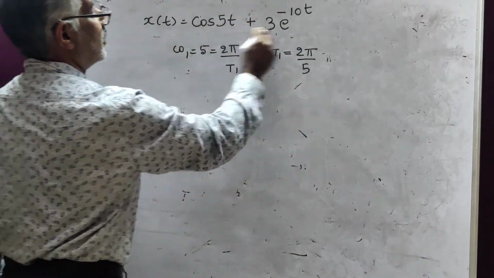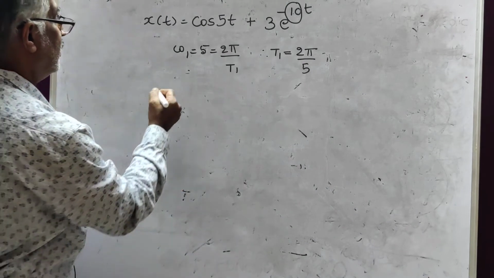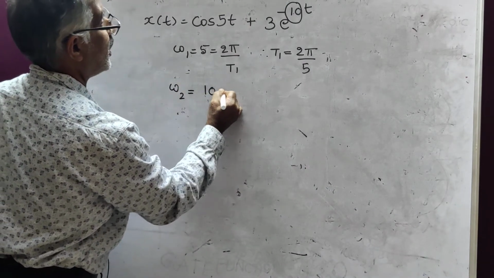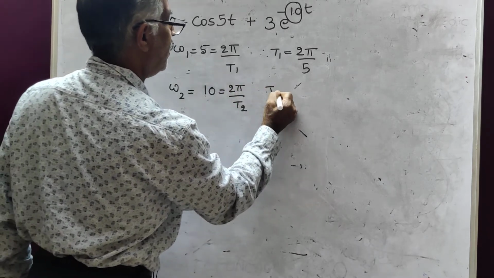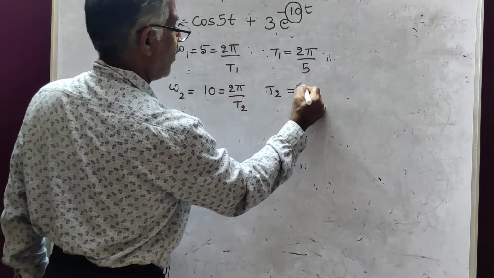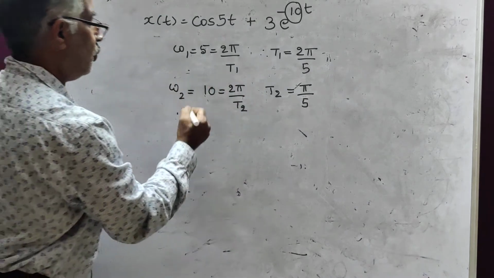Next, this is omega 2. Concentrate on 10. Omega 2 is equal to 10, equal to 2 pi by T2. Therefore, what is T2 then? T2 is equal to 2 pi by 10, that is pi by 5. Take the ratio.